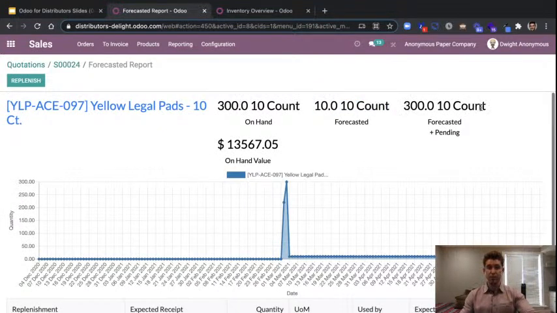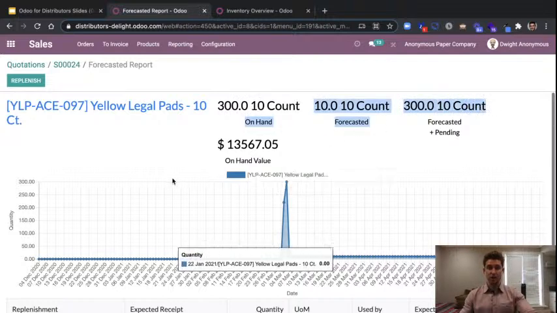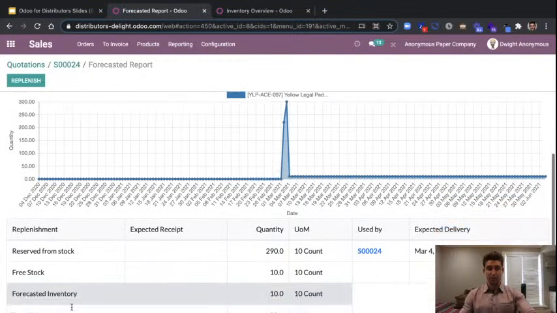But we still have 300 forecasted and pending. And what this is illustrating is that Odoo actually automated the drafting of a purchase order here, which we can see right here for 290 units to get us back to that forecasted plus pending amount of 300 units. And that's where the reordering rules are kicking in.